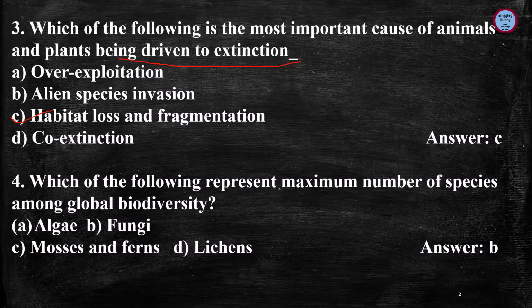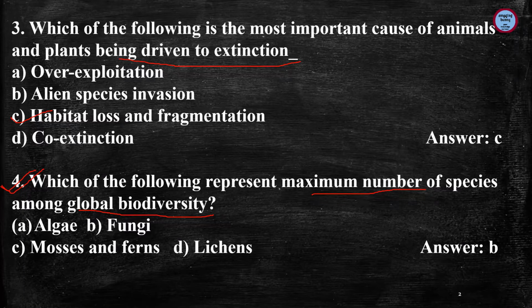So option C is correct: habitat loss and fragmentation is the most important cause of animal and plants being driven to extinction.